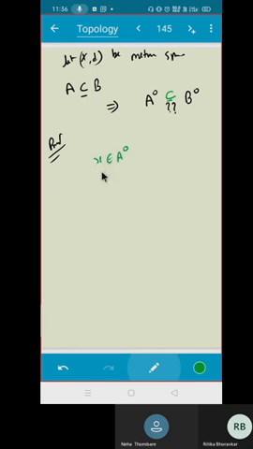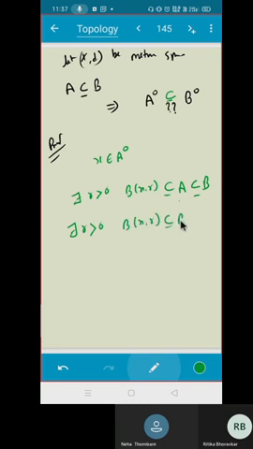What do you mean by x belongs to A interior? What is the definition of A interior? There exists R positive such that B(x,R) is contained in A, but A is a subset of B. Can I say that the same R works for this also? This is contained in B. So can I say there exists R positive such that B(x,R) is contained in B? That means x belongs to B interior.